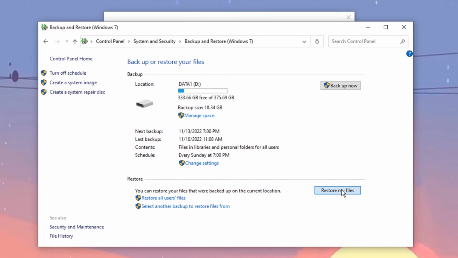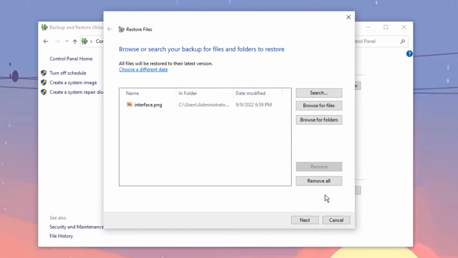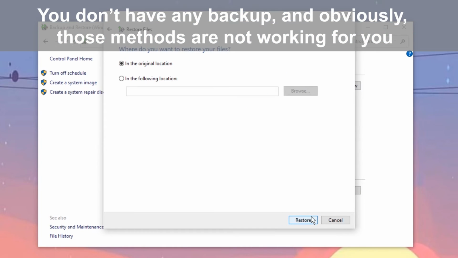So the 2 backup and restore routes are practical for file recovery, and even for emptied recycle bin restoration. The problem now is that you don't have any backup, and obviously, those methods are not working for you.